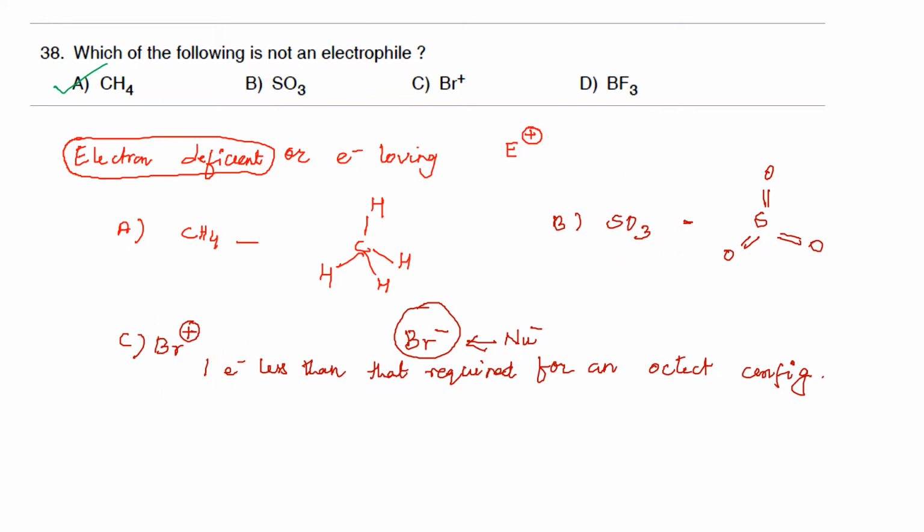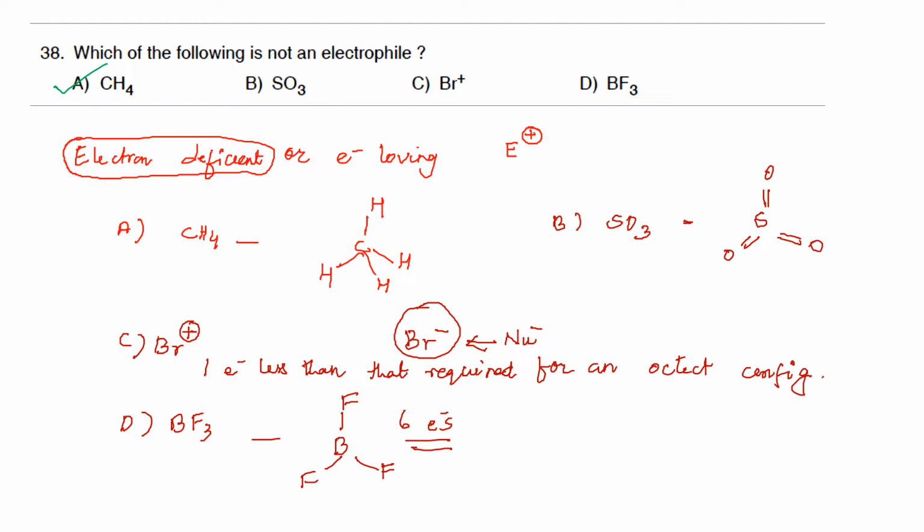Now coming to the last option, that is BF3. When you consider the structure of BF3, again it has a trigonal planar structure. Here also, when you look at the number of electrons around boron, it has only 6 electrons. That is, it is also electron deficient.